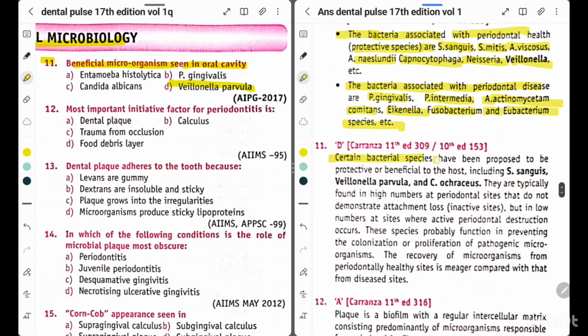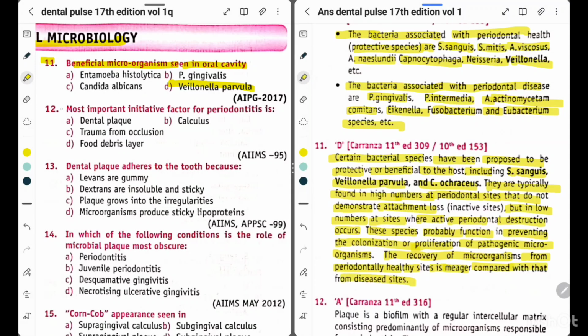Certain bacterial species have been proposed to be protective or beneficial to the host, including S. sanguis, Veillonella parvula, and C. ochraceus. They are typically found in high numbers at periodontal sites that do not demonstrate attachment loss, but in low numbers at sites where active periodontal destruction occurs. These species probably function in preventing the colonization or proliferation of pathogenic microorganisms. The recovery of microorganisms from periodontally healthy sites is higher compared with that from diseased sites.